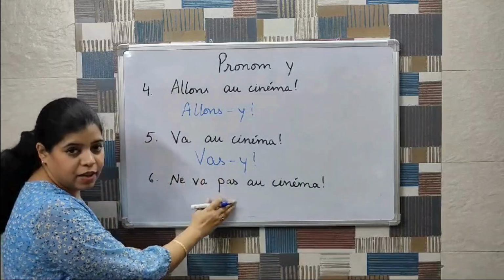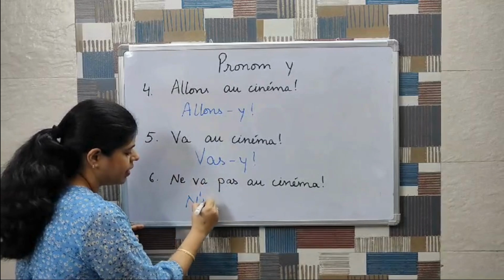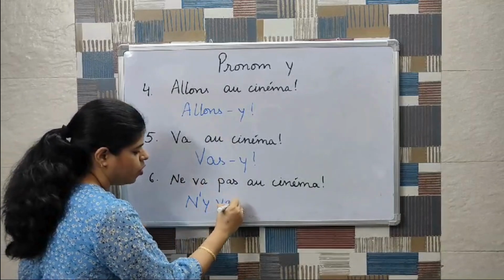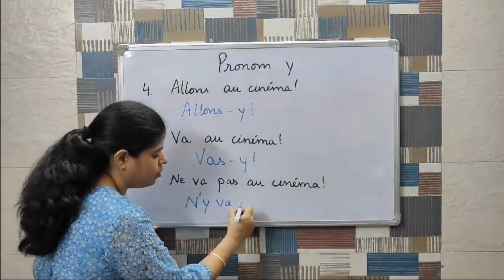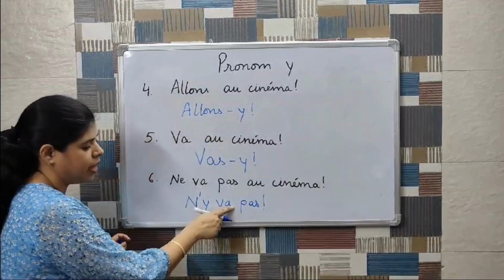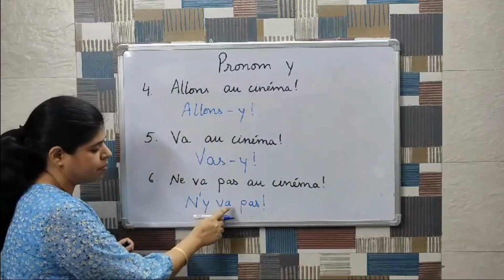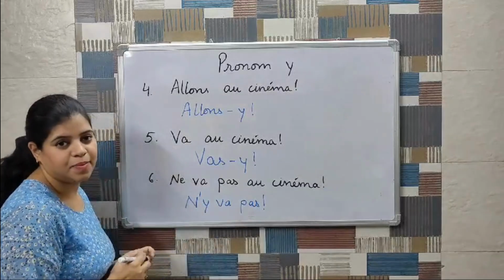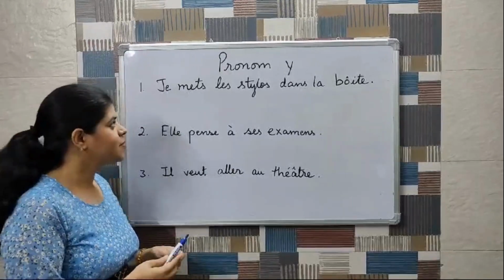Then for a negative sentence, we'll be writing it as n'y va pas. So now here we'll not be keeping the s because here the vowel is not clashing. Here we have pas after va. So that's why we'll remove the s. Let's see some more examples.